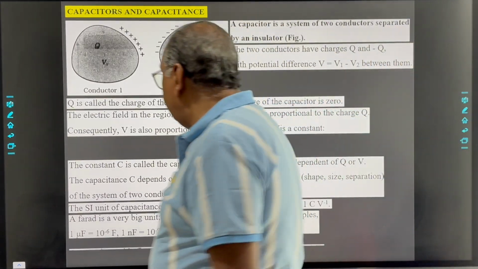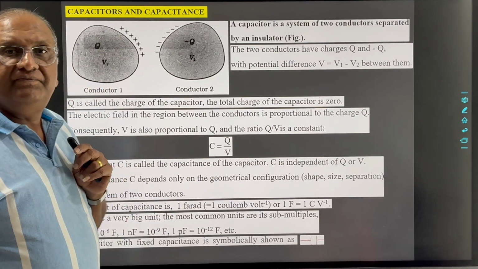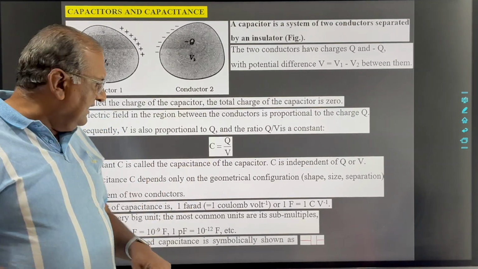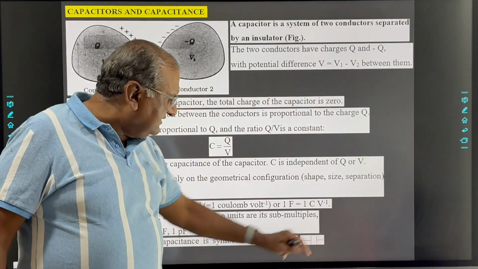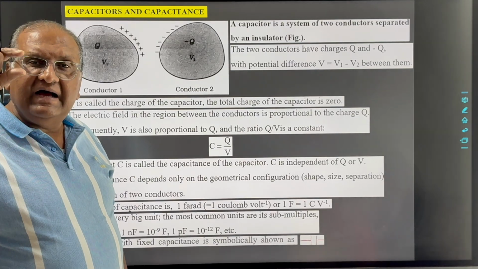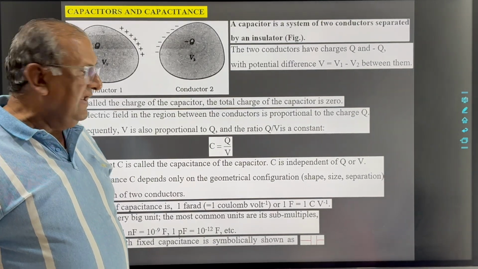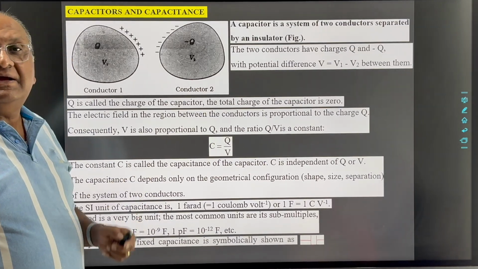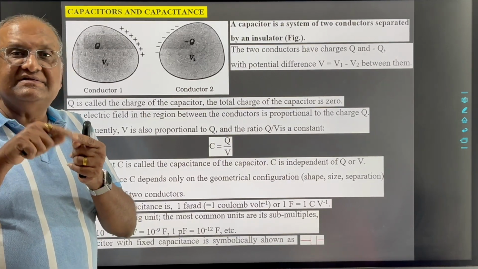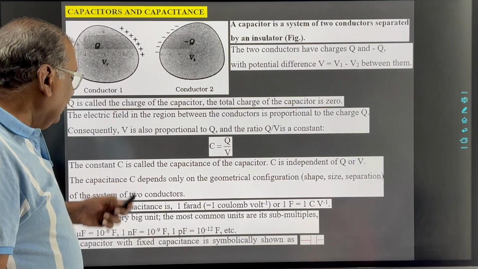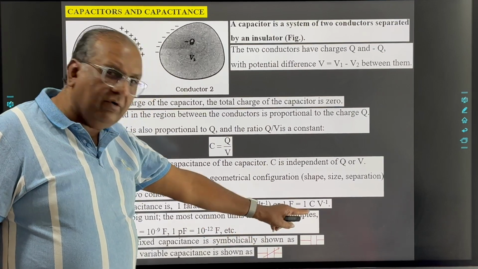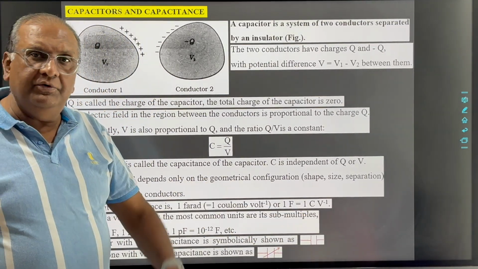Now the circuit symbol for a fixed value capacitor. A capacitor connected in the circuit with a fixed value is denoted by this symbol: two parallel lines, both equal in size. A variable capacitor implies that the capacitor connected in the circuit has variable capacitance. Symbolically it is represented in the circuit with the symbol of the capacitor with an arrow on it. Clear to all of you?